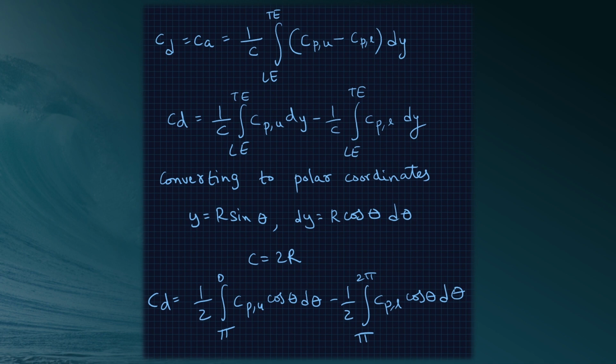leading edge, meaning over the top surface of the cylinder. Hence theta is equal to pi at the leading edge. And moving over the top surface decreases to 0 at the trailing edge. In the second integral, we are integrating from the leading edge to the trailing edge while moving over the bottom surface of the cylinder. Hence theta is equal to pi at the leading edge, and moving over the bottom surface increases to 2 pi at the trailing edge.